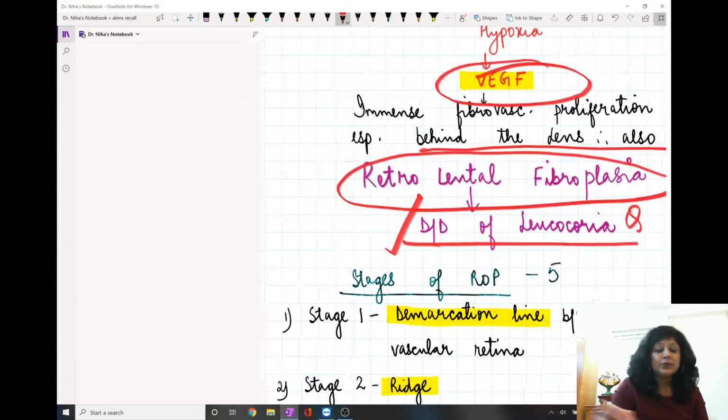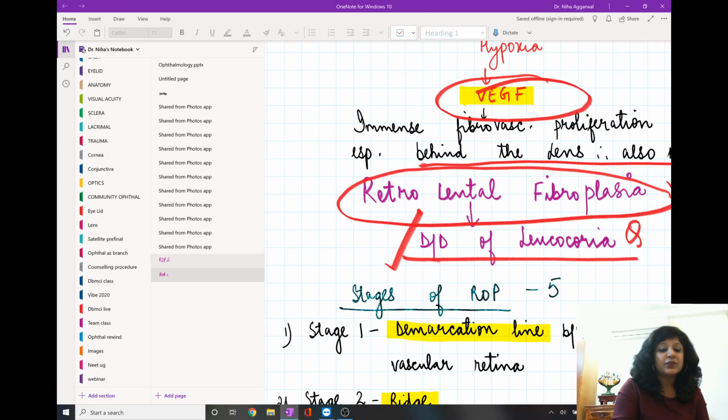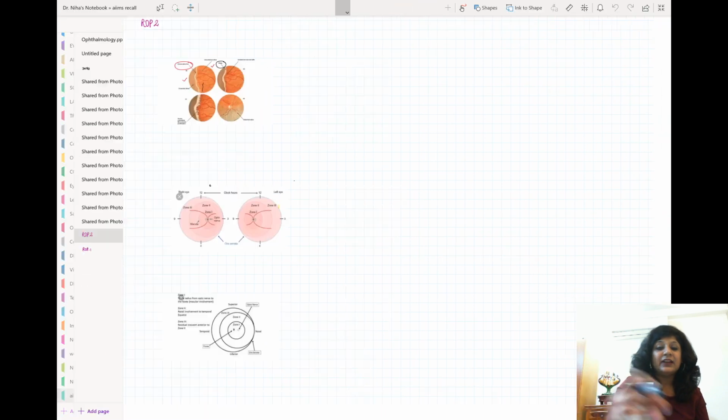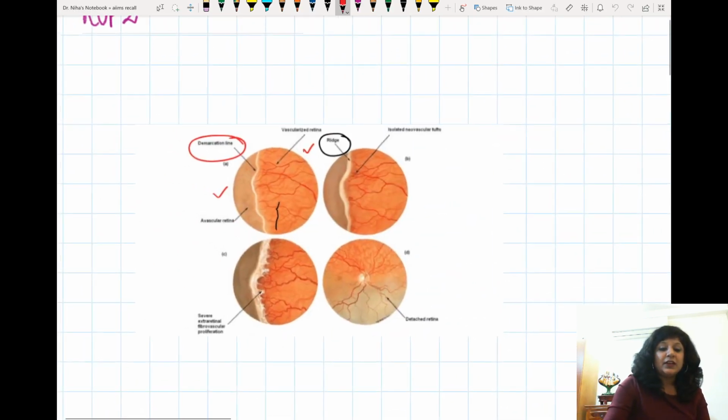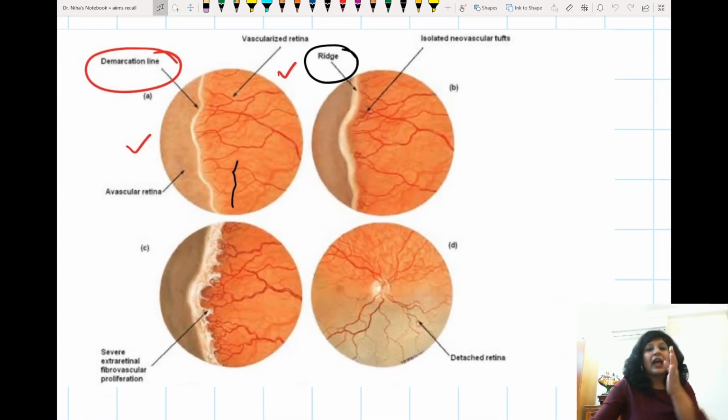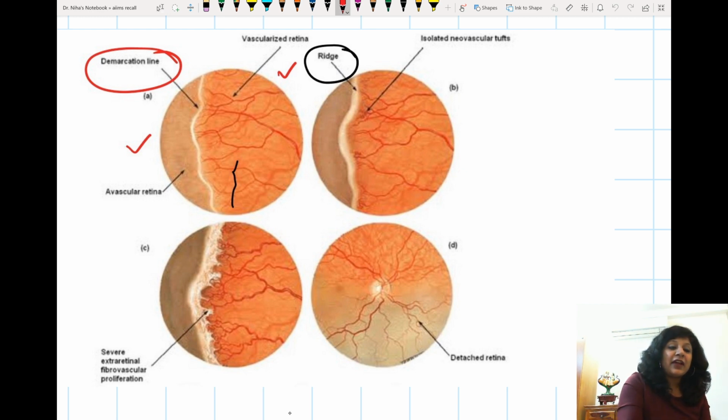Now we come to the stages of the ROP. Let's see the staging of the ROP. Now see this. I told you that the vasculature of the retina is not mature. It is immature, or there is some amount of avascularity in the retina. So stage 1 we have a demarcation line.